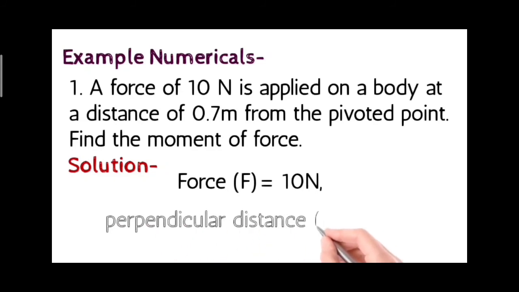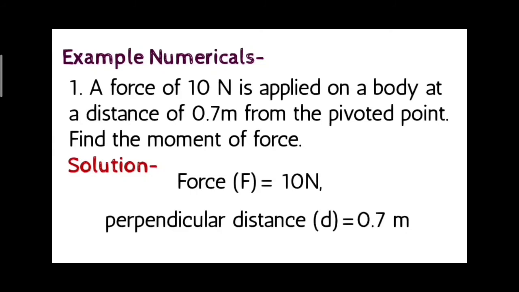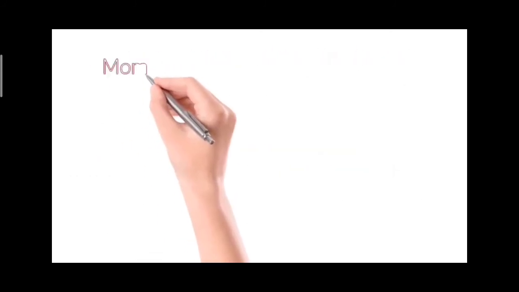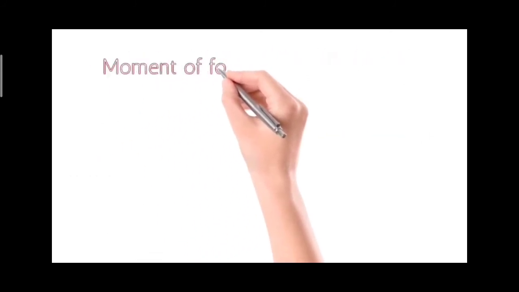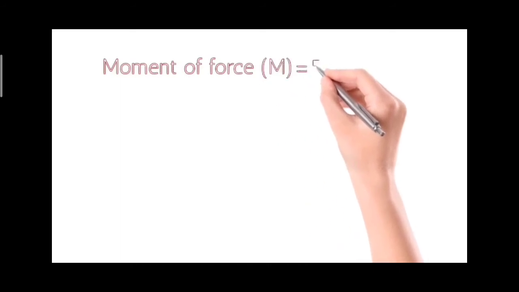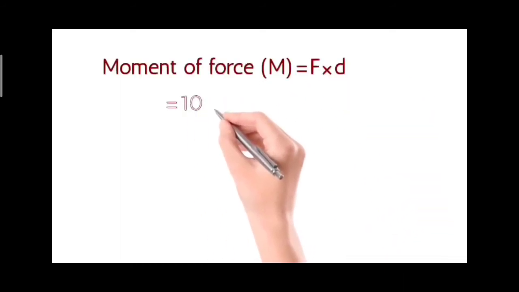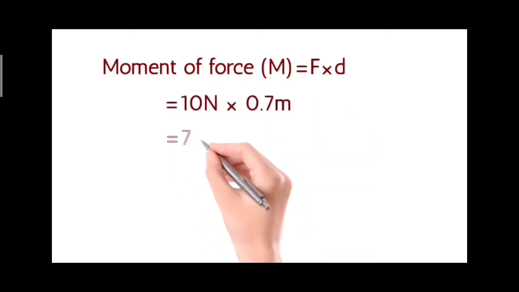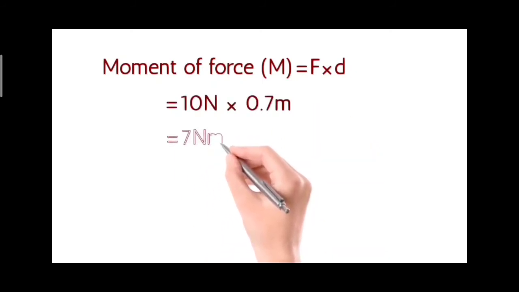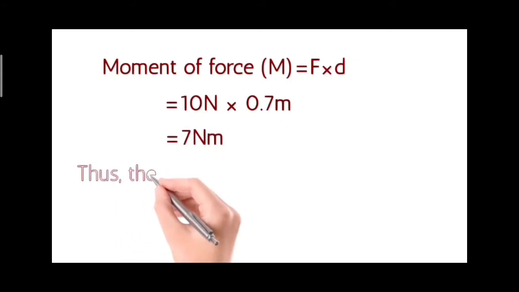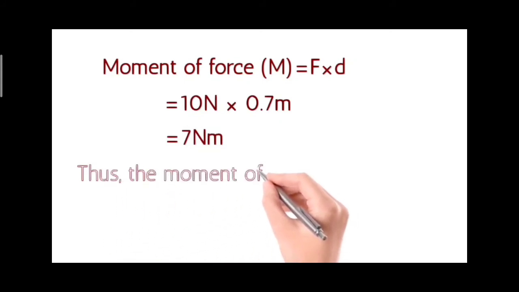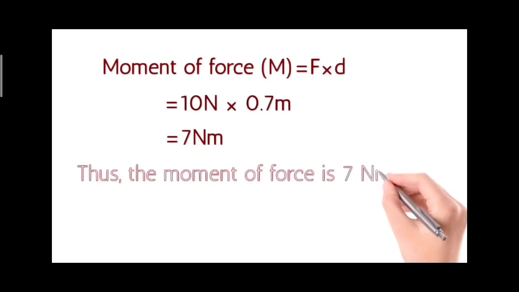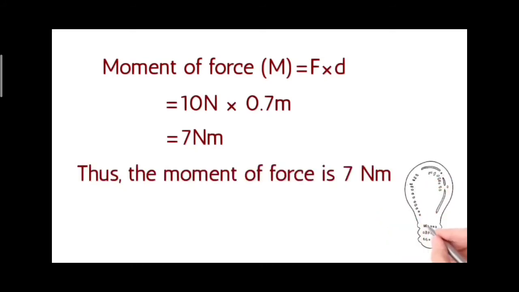Perpendicular distance, that is small d, 0.7 meters. Now formula is moment of force, that is capital M, is equal to F into D, where F is 10 Newton and D is 0.7 meters, and the answer is 7 Newton meter. Thus, the moment of force is 7 Newton meter.